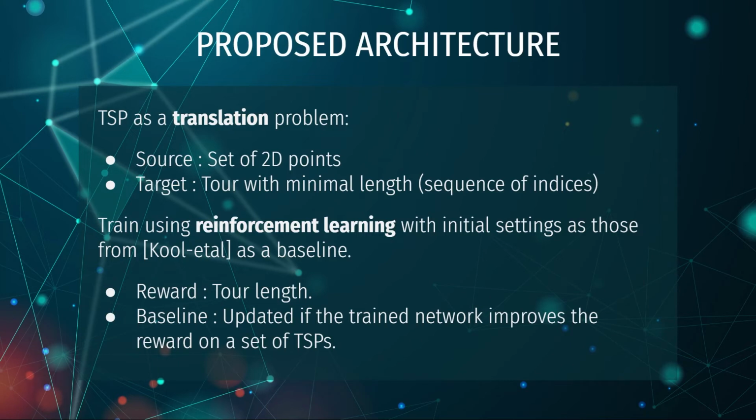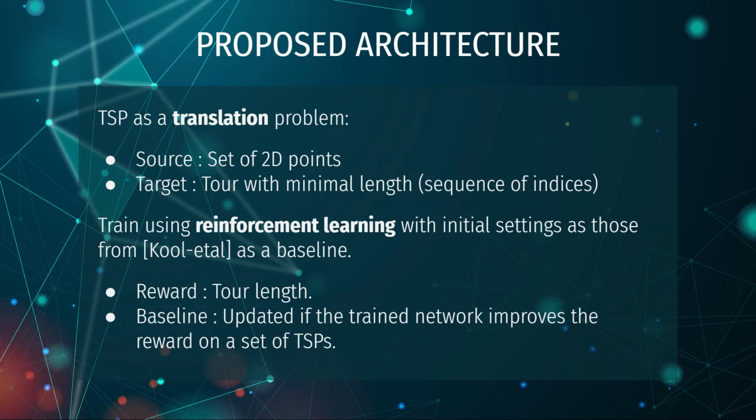We look at the TSP as a translation problem with the source being a set of 2D points and the target being a tour with minimal length, depicted by a set of indices of the selected nodes. As the translation problem in NLP has made significant progress in recent years by using transformer architecture, we propose to use a similar architecture for TSP as well.